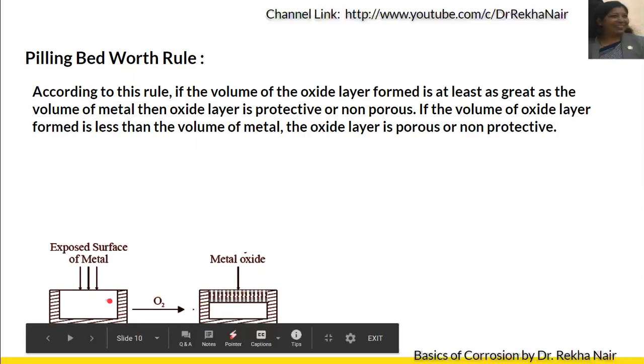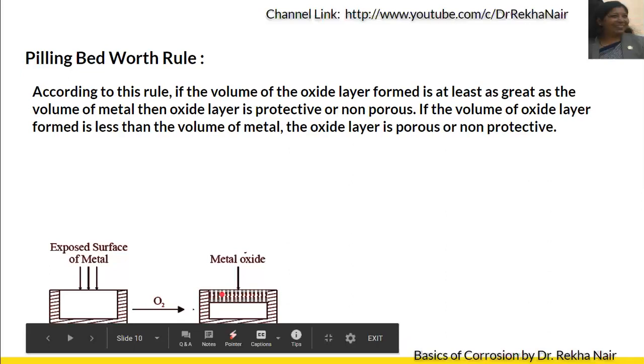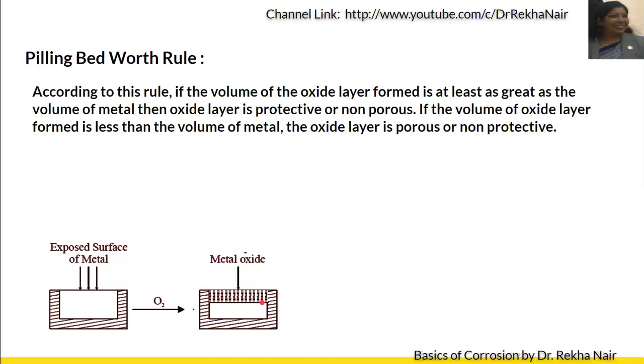If the volume of the oxide layer formed is lesser as compared with that of the corresponding metal, then it means that there are some pores or cracks in it. So in that case, the volume of the metal oxide is lesser than the volume of the corresponding metal from which it is formed. In that case, the oxide layer formed is called porous or non-protective.